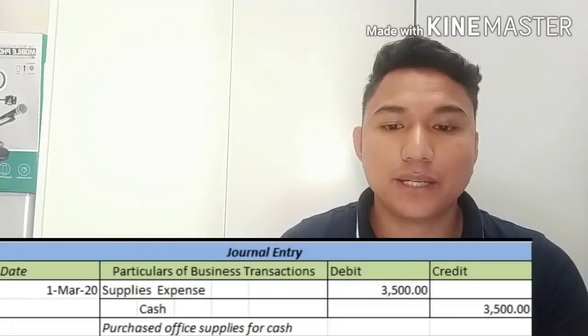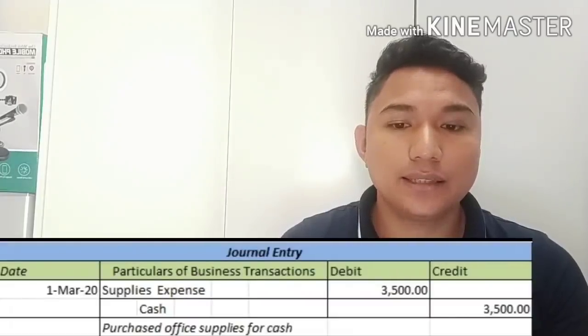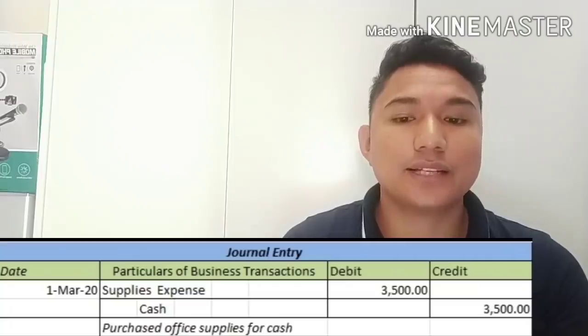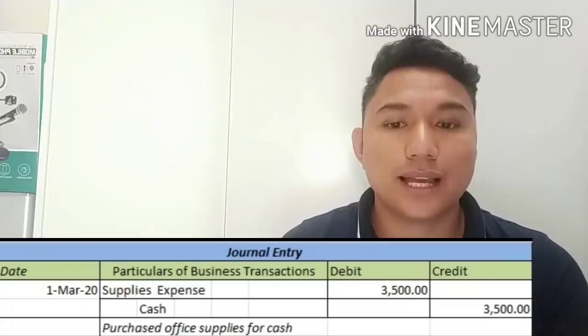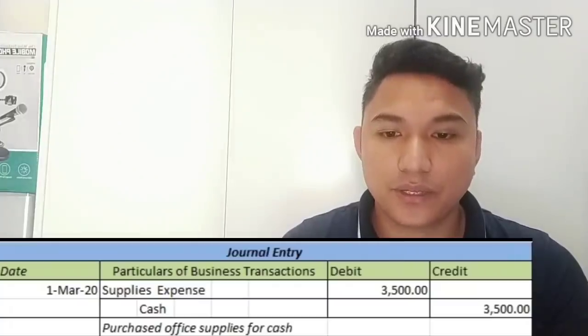Next, the third transaction is we have an entry of debit office supplies expense, credit cash 3,500, because we purchased office supplies on cash basis.